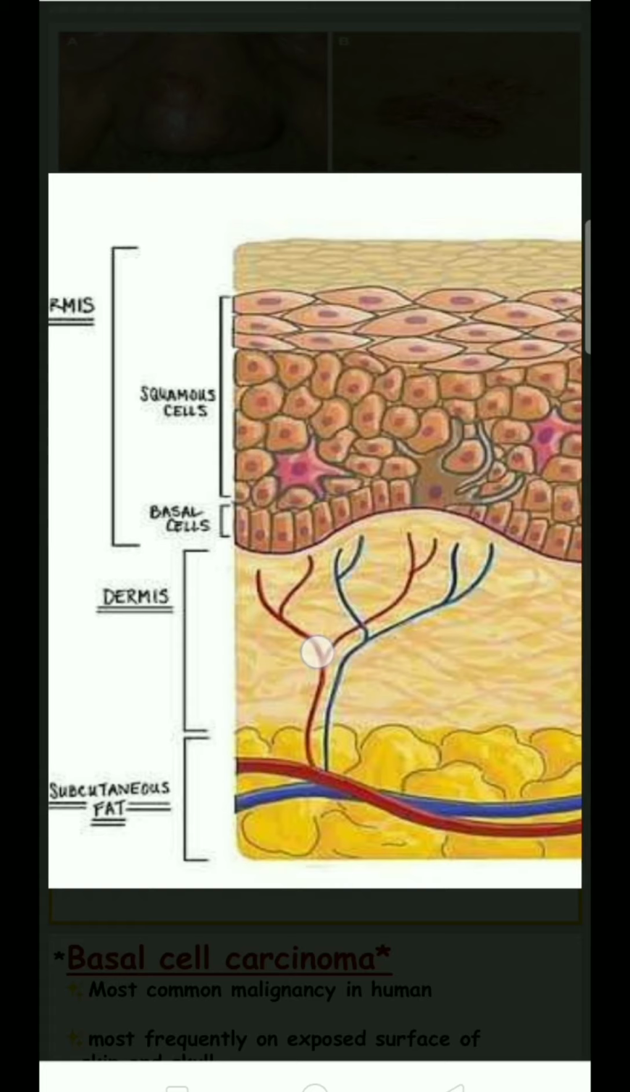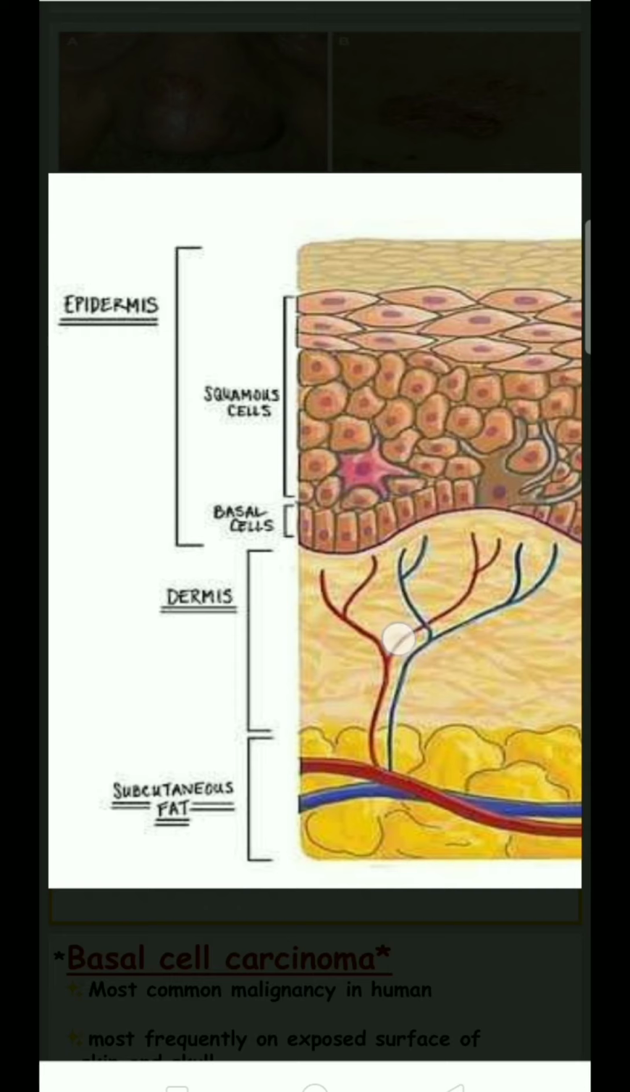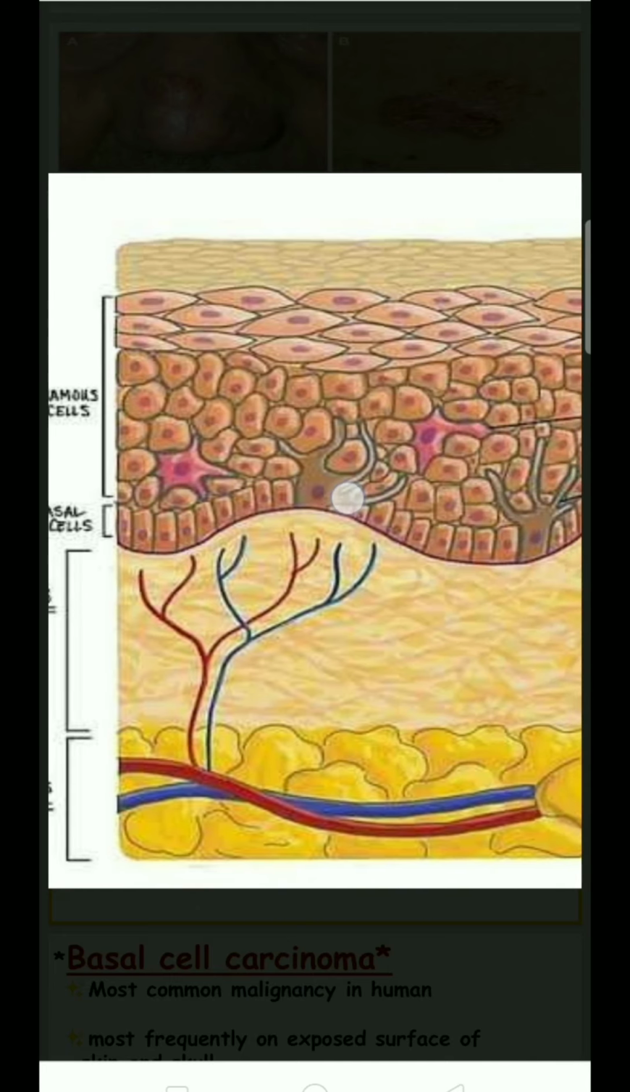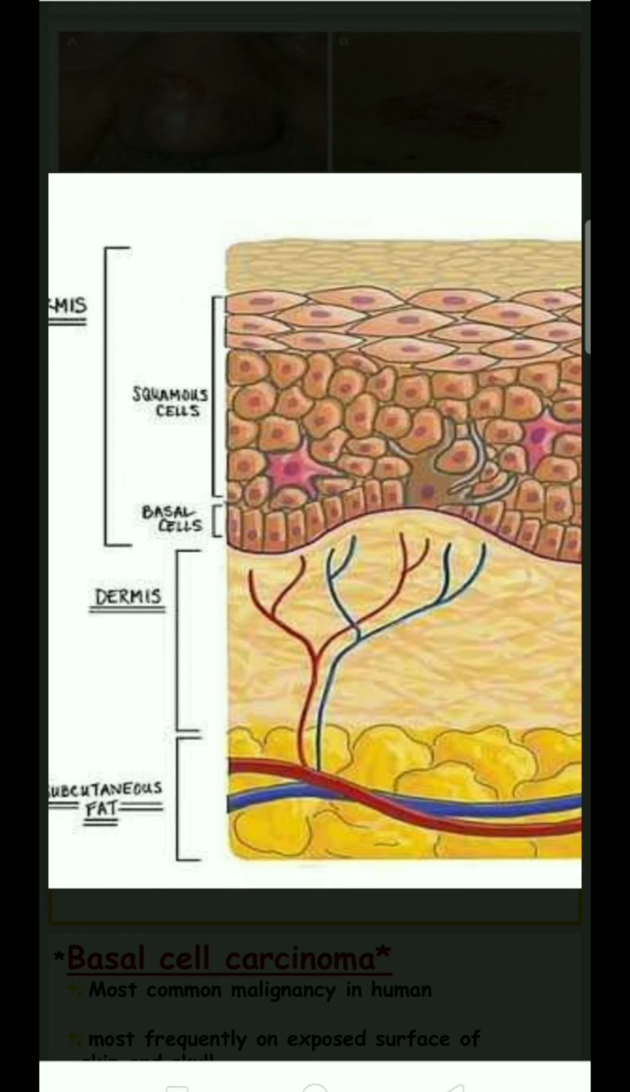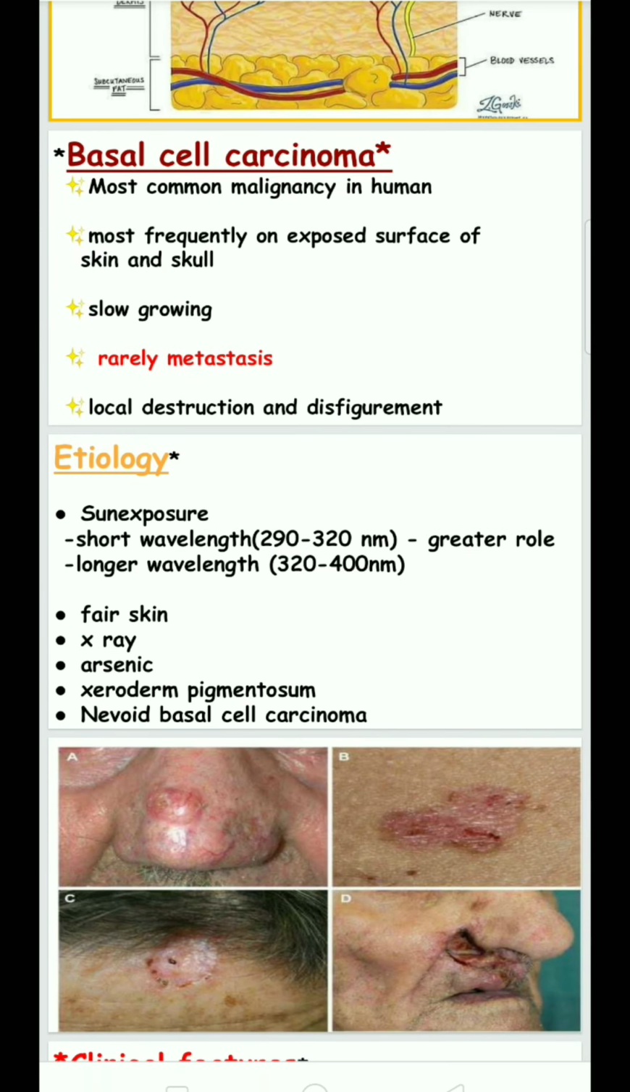Once again, the basal cells are present in the epithelial layer. This basal cell layer contains melanocytes, and these basal cells can proliferate in a higher manner, resulting in basal cell carcinoma. Basal cell carcinoma is the most common malignancy in humans, most frequently on exposed surfaces of the skin and scalp. It is slow growing and rarely metastasizes. Local destruction and disfigurement are also seen.